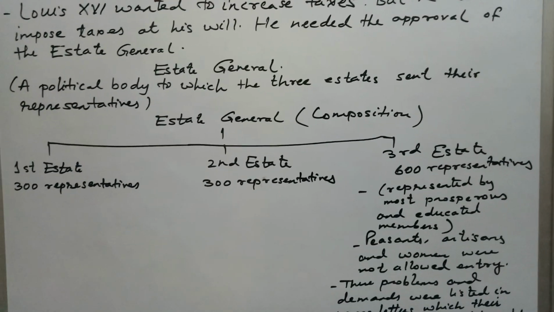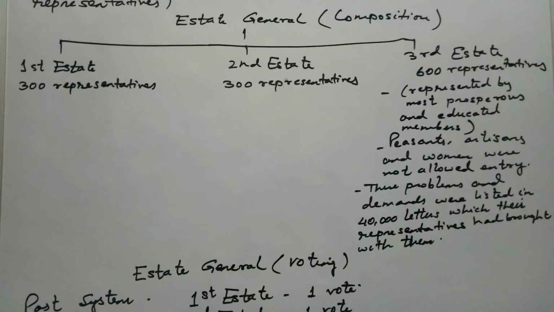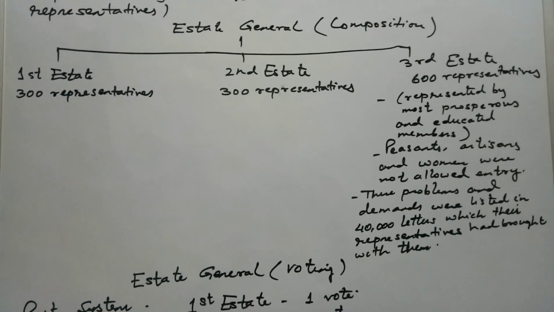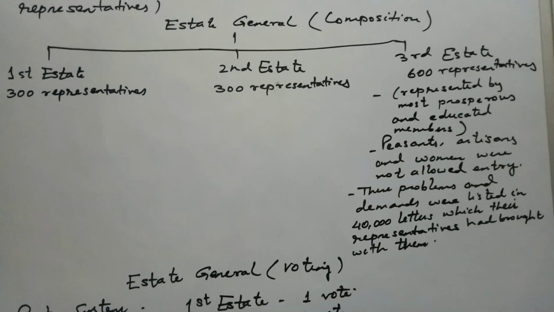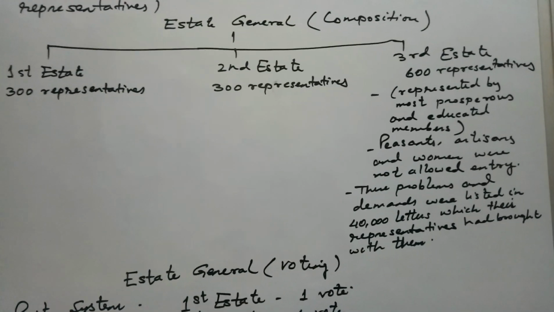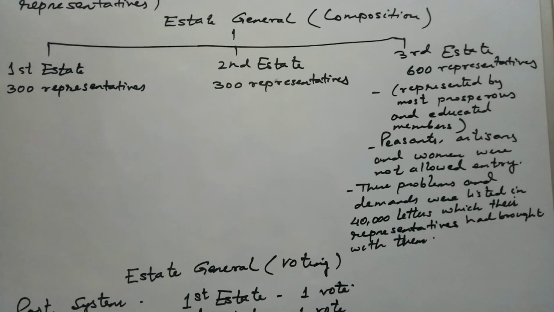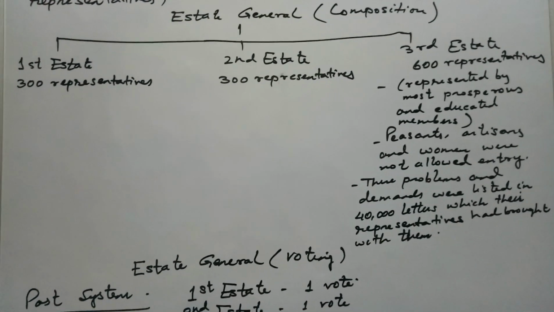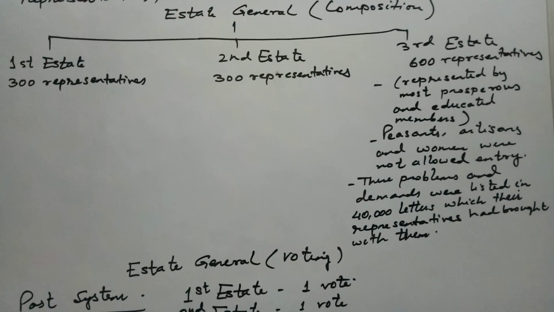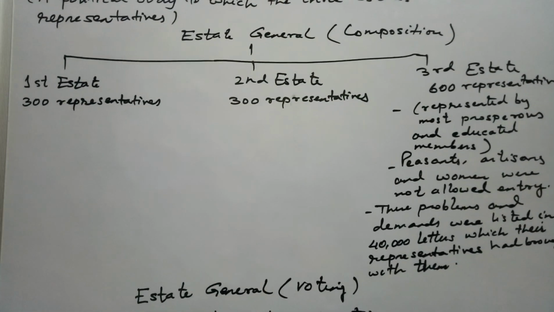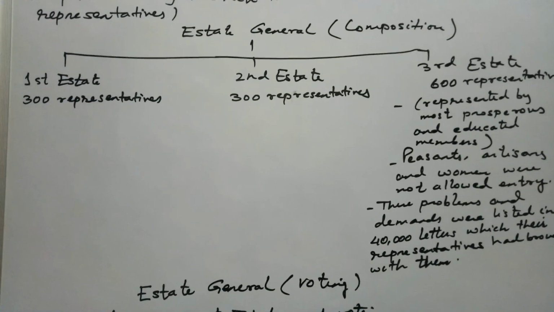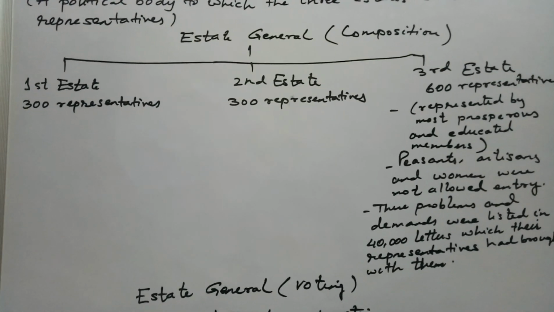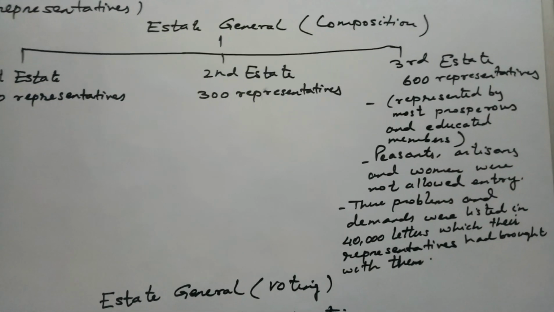And what was the composition of the States General? The first state consisted of 300 representatives, the second state consisted of 300 representatives, and the third state consisted of 600 representatives. This is the composition of the States General.